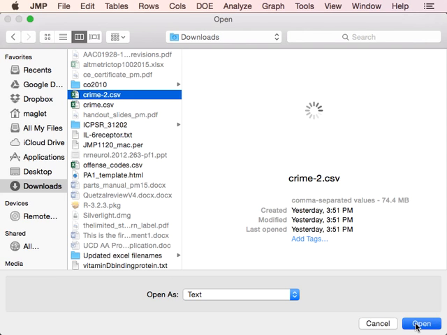Yeah, you can see it's 74 megs, and that's not a huge file in the grand scheme of things, but that's all text. So it's 74 megs of just text. Hopefully it's not going to crash my computer because QuickTime is also running.